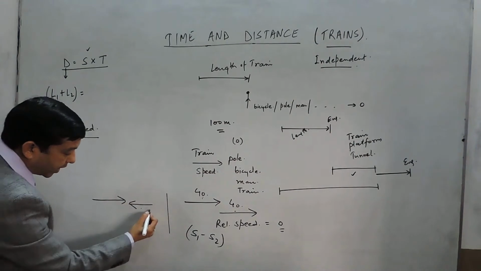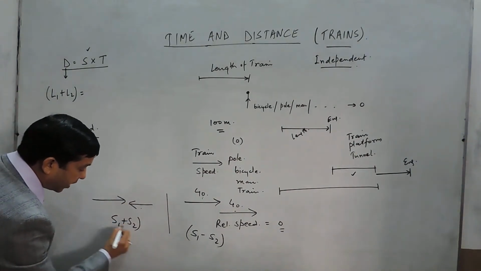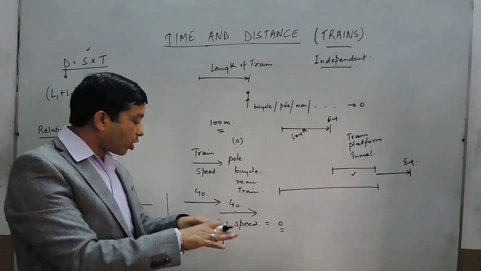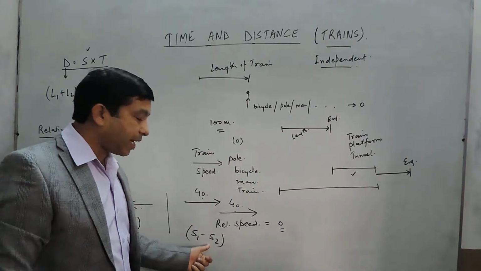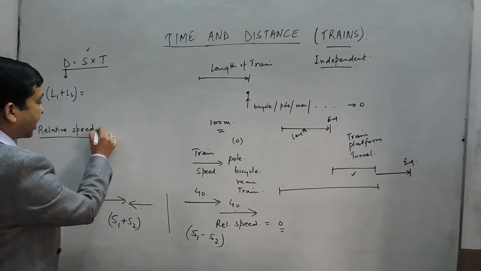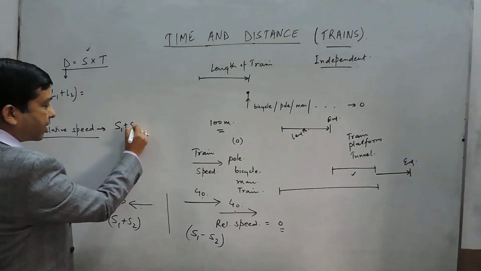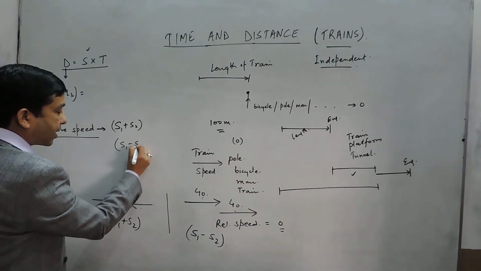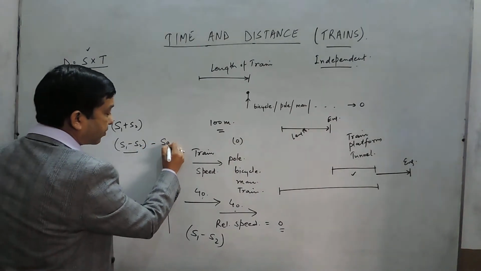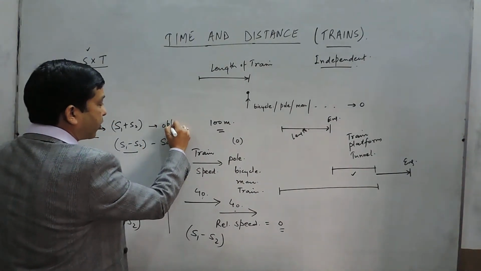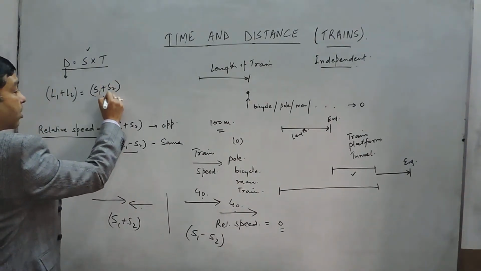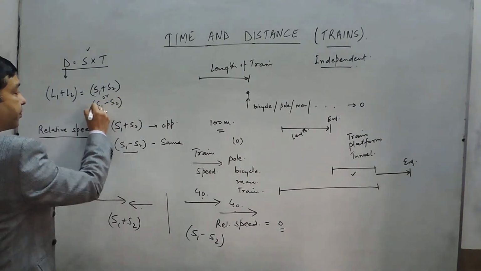When they are going in the opposite direction, then the speed has to be added. So this is the basic fundamental. When the two bodies are both moving in the same direction, the speed has to be subtracted, and when they are going in the opposite direction, the speed has to be added. So this is the relative speed. Either it is S1 plus S2 or it is S1 minus S2, depending on whether the two bodies are going in the same direction or in the opposite direction.